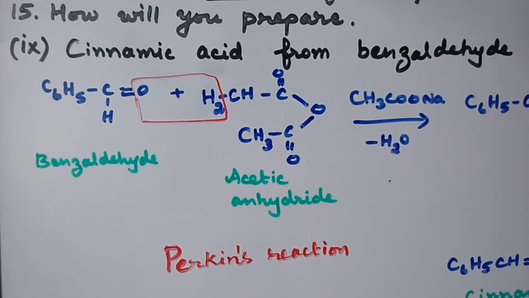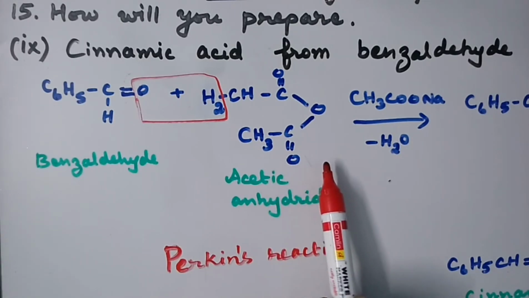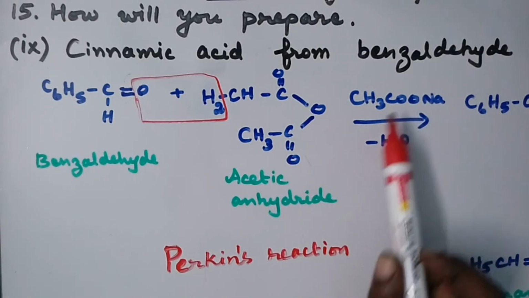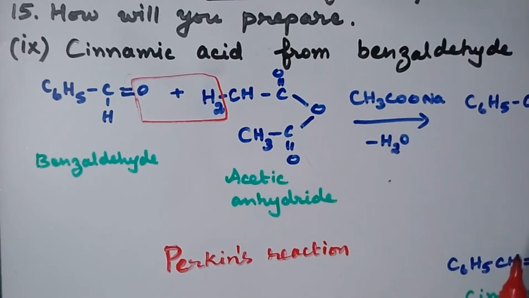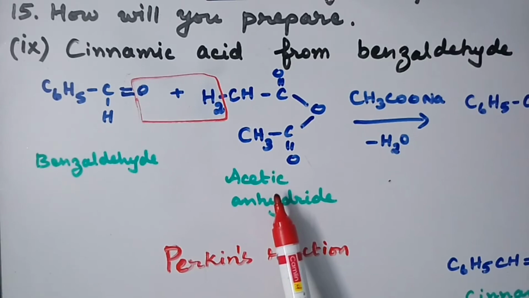Ninth one, cinnamic acid from benzaldehyde. Benzaldehyde with acetic anhydride, in the presence of sodium salt of this acid, we get cinnamic acid. This reaction is a naming reaction, that is Perkin reaction. In Perkin reaction, benzaldehyde with acetic anhydride.